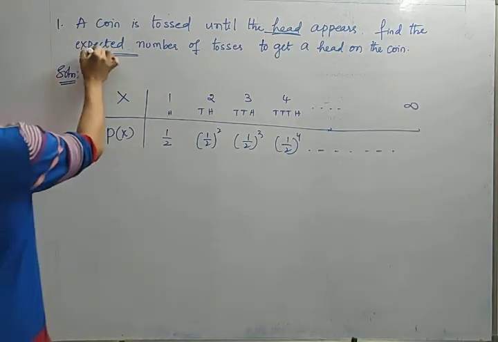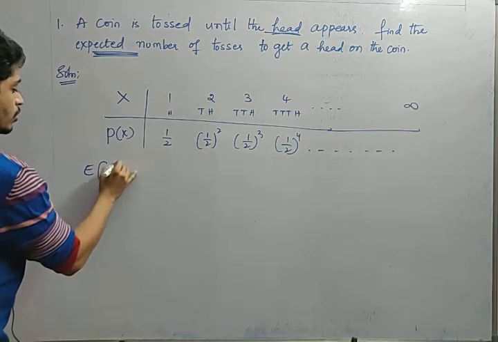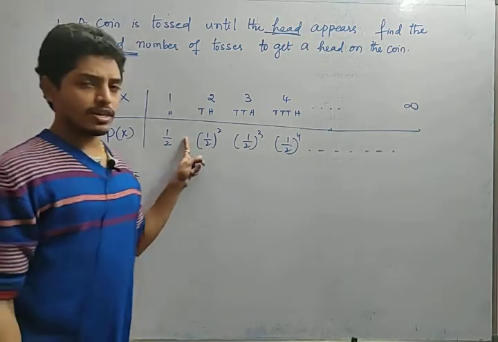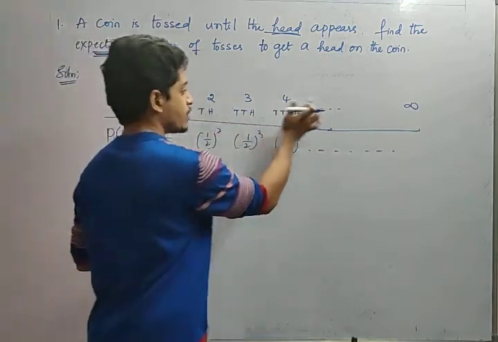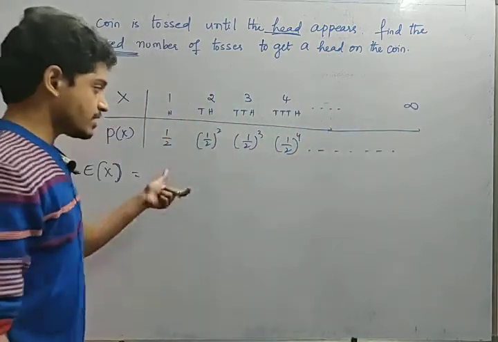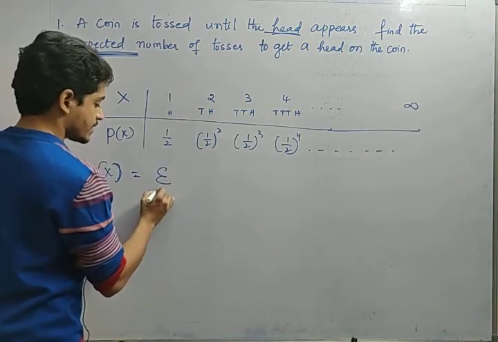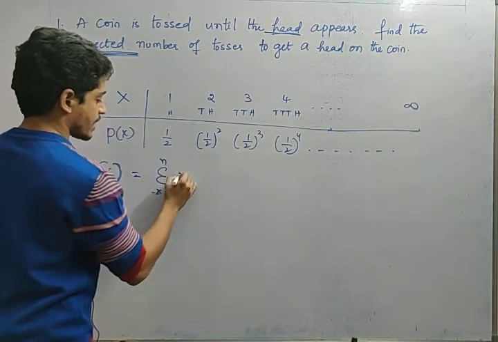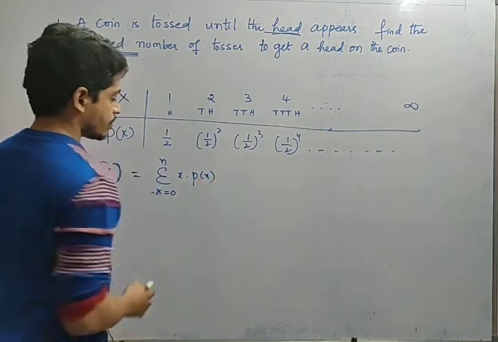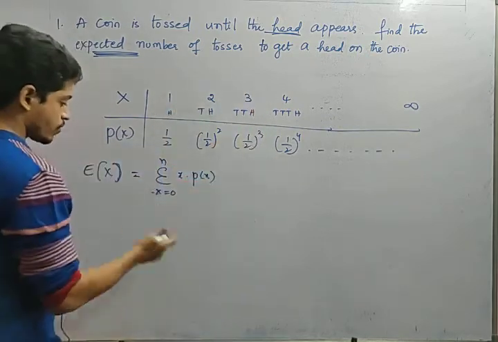Now what he is asking is the expected number of tosses. He is asking the expectation of the random variable. Is this a continuous random variable or a discrete random variable? It is a discrete random variable because only at integer values we are defining the probability. What is the expectation in the discrete random variable case, friends? It is the summation of x into P of X, for x equal to 0 to n. So this is x, this is P of X, and we have to do the summation of all these things. Okay, fine.